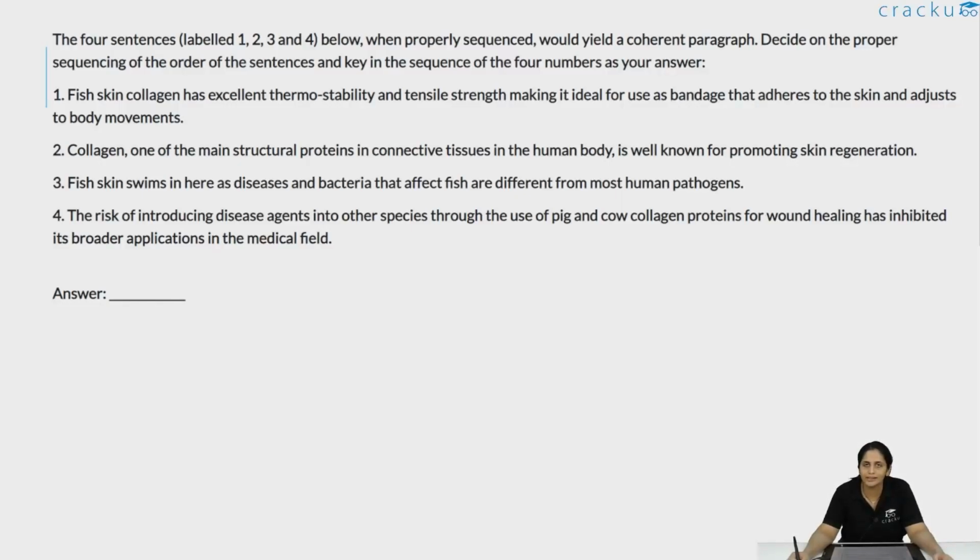In this particular jumble question, we have the idea of using fish collagen for bandages, etc. So let us take a look at the sentences and try to see how to order them. Fish skin collagen has excellent thermostability and tensile strength, making it ideal for use as a bandage that adheres to the skin and adjusts to body movements.